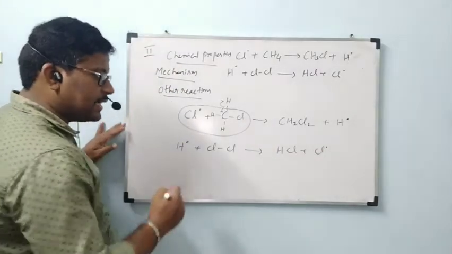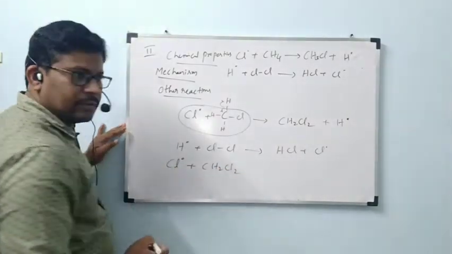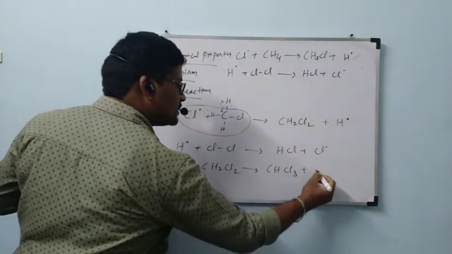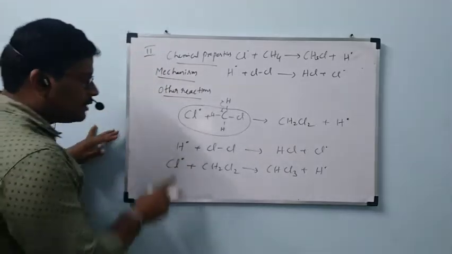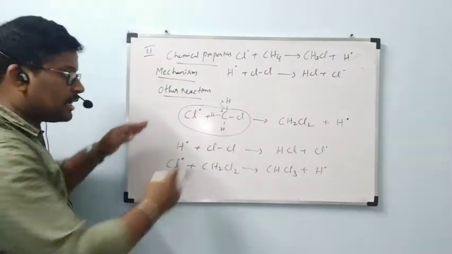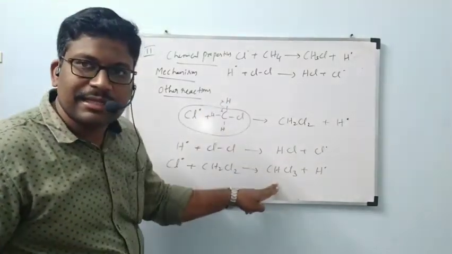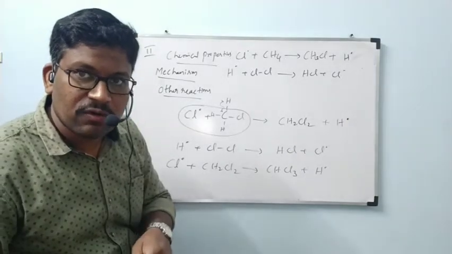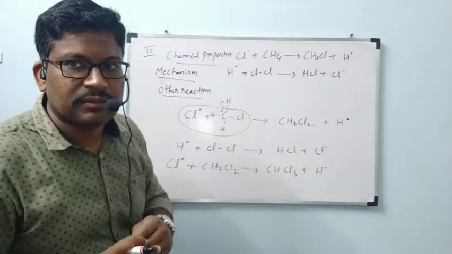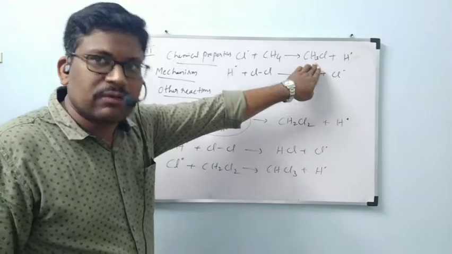Is it okay? Next again, this chlorine free radical reacts with CH2Cl2 to form CHCl3 plus H free radical. Again this step will be continued to get Cl free radical. Like that, these are other reactions: CH2Cl2, CHCl3 and formation of CCl4. In these, the products are found in very small amounts. Major amount will be found with CH3Cl only.